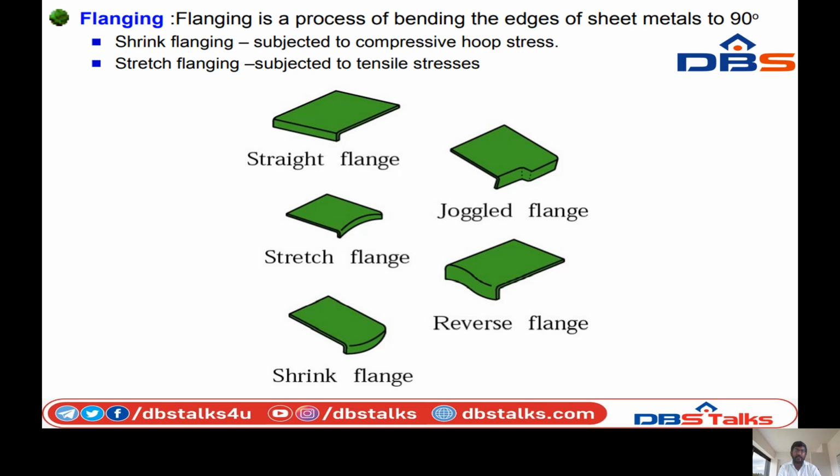So you can see the figures. The first one is a straight flange, then stretch flange, shrink flange, jogged flange, reverse flange. So these are all the flange shapes. These flange shapes bend the sheet metal at an angle of 90 degrees, perpendicular to the sheet.